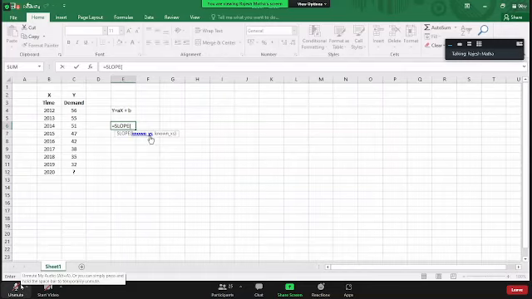So I have to select all the y values first. What is y for me in the data? Demand: 27, 56, 55, all this is y for me. I'm going to select all the y values that are given in the question, not the question mark. That is y in the function, then a comma. After selecting all the y values, I have to select all the x values given in the data, not what I have to find. So from 2012, I'm going to select from 2012 to 2019, all the x values, close the parenthesis and press enter.